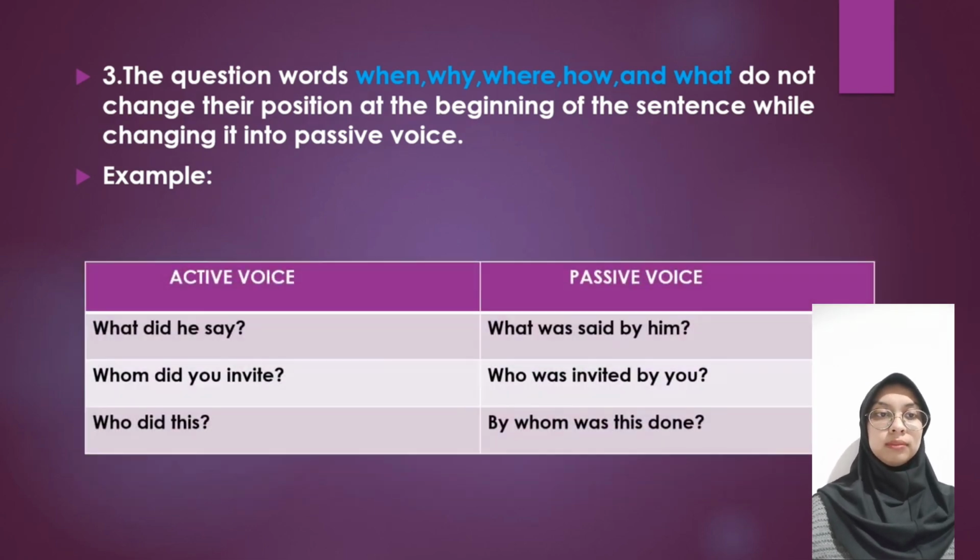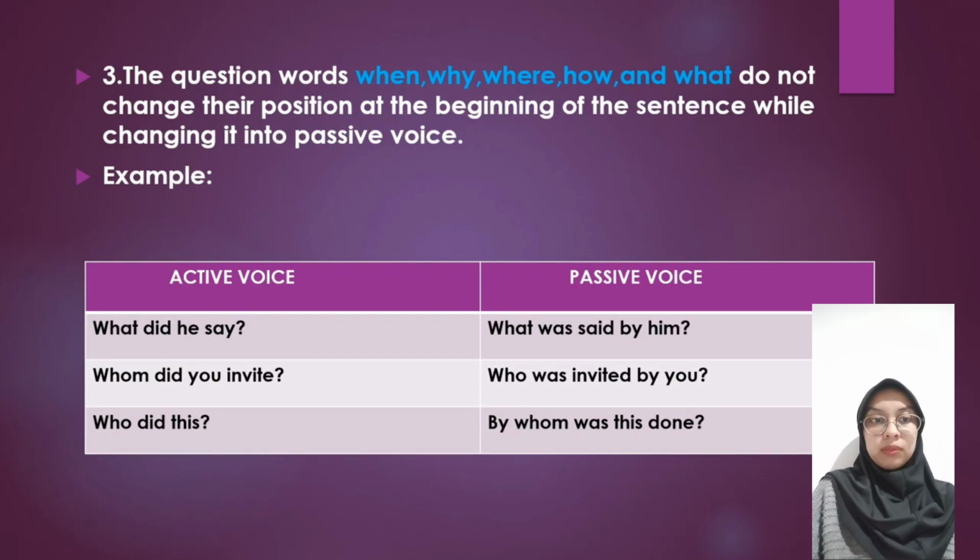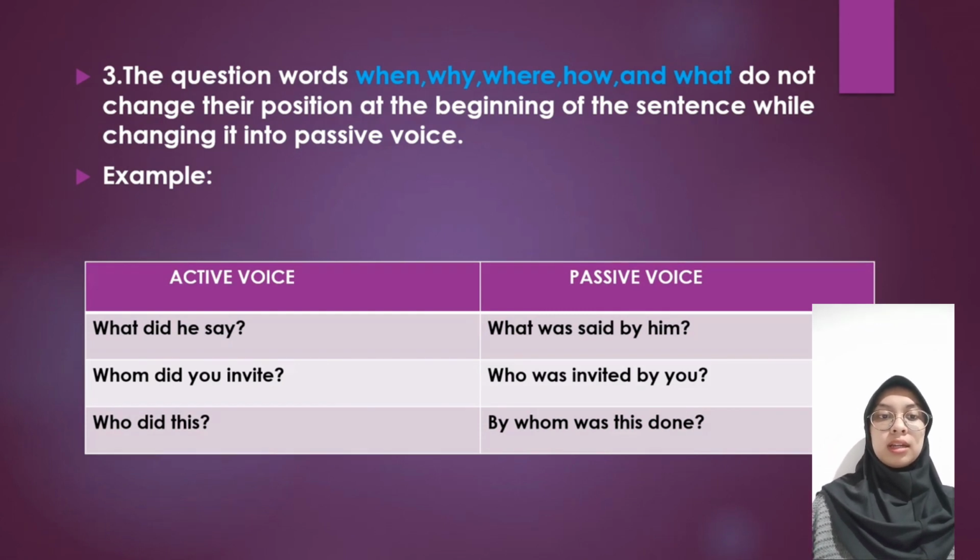For example, what did he say? So when we change this into passive voice, what remains at its place. The rest is changed according to the word order we have studied so far. Another example: whom did you invite? Here only whom becomes who, and who becomes by whom.